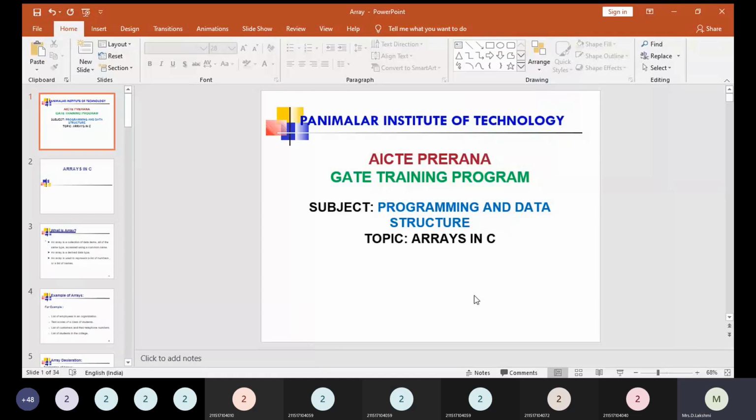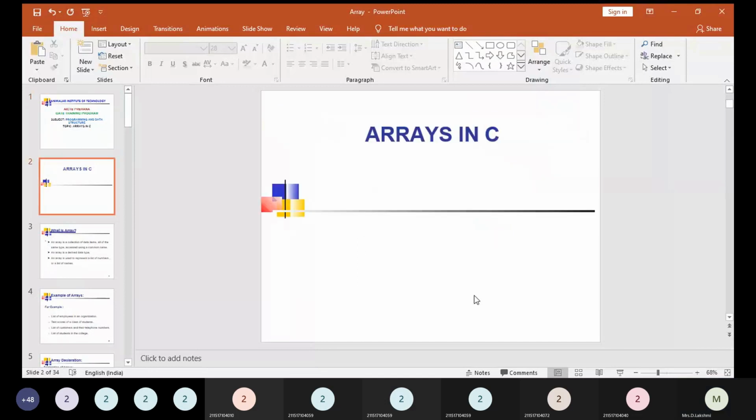Good morning, all. Today we are going to discuss arrays in C for a GATE training program. Arrays are most important in C programming. Let us discuss this topic in detail.